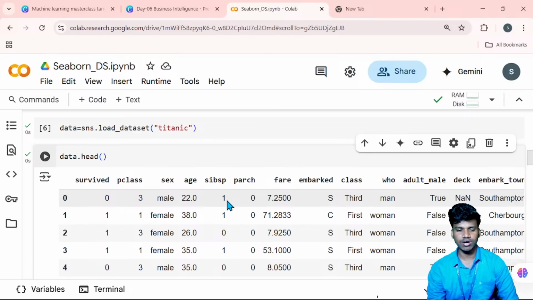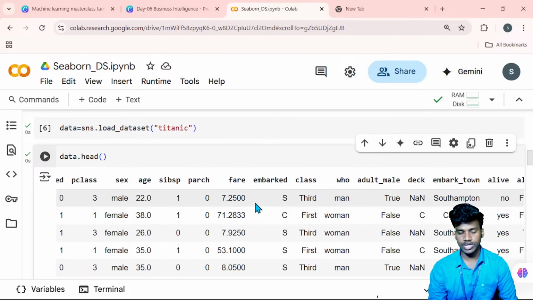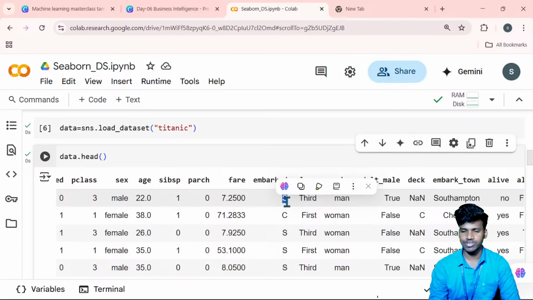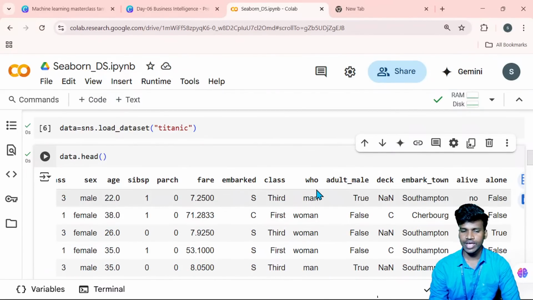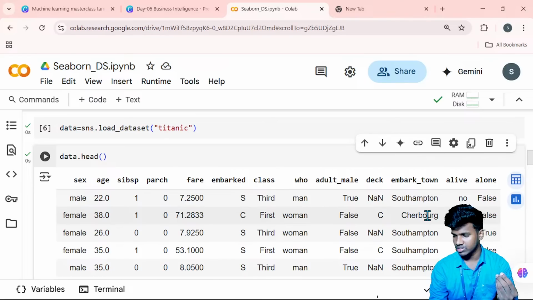Siblings or spouse is here, that is 1, and parch is 0, and the fare, so the ticket price of the passenger class is $7, like that. Embarked station is one of the stations, and again the class is included. Who, male or female, the gender is here, and adult male, whether adult male or child male, that is true. And the deck column is not mentioned properly. The embark town, the station, will be there.